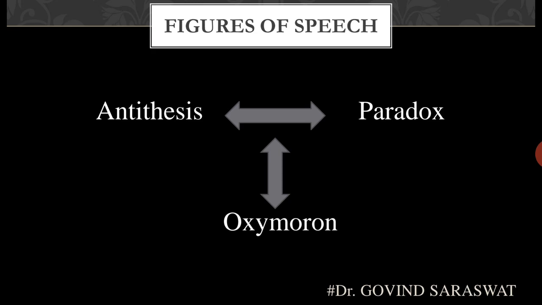Dear students, today I am going to tell you how antithesis, paradox, and oxymoron are different from one another. The difference lies in the purpose and the way they are used. If we pay attention to these two things, I think we can easily find the difference. We often get confused because we generally think in terms of opposition only. But this opposite quality serves different purposes in these figures of speech.